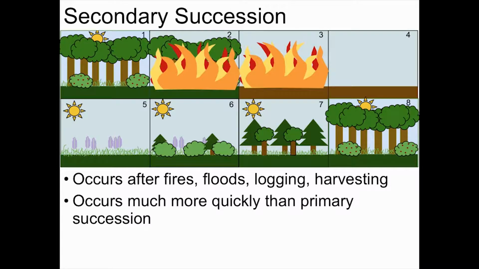Secondary succession generally happens much faster than primary succession because soil is already in place, so soil doesn't have to be made. And some of the original species may still be around after the destructive event, so these species can repopulate the area quickly. For example, in an area that's been destroyed by a forest fire, secondary succession takes place very rapidly because the soil has been enriched by the burning of organic material that enriches that soil and makes it more fertile for new organisms to grow, new plants to grow.